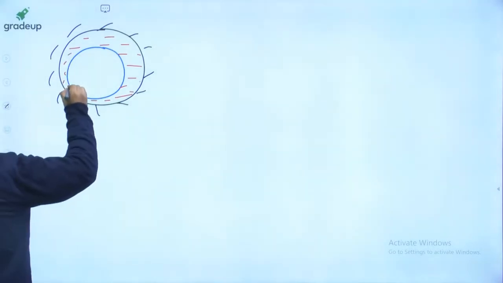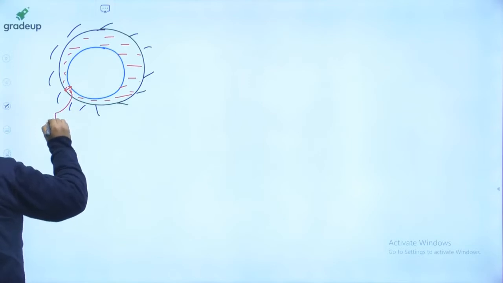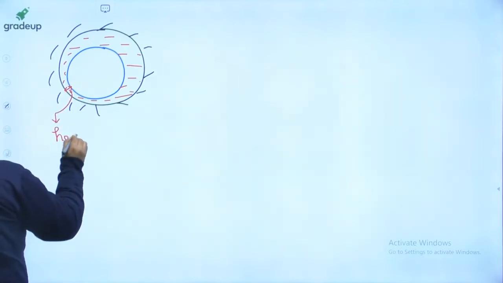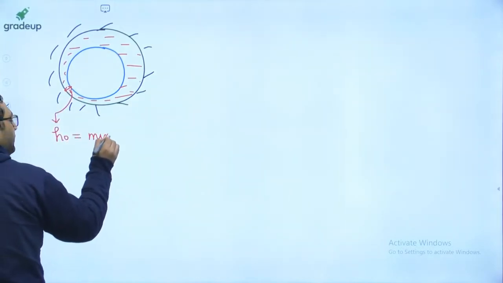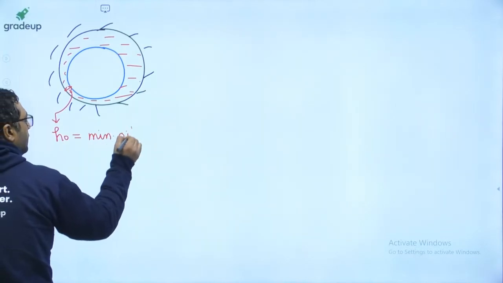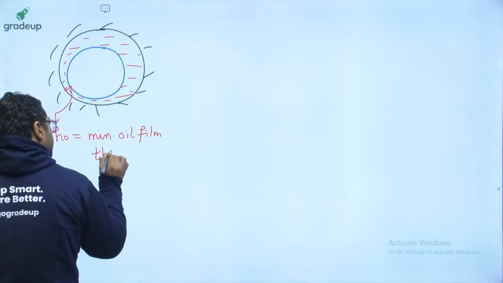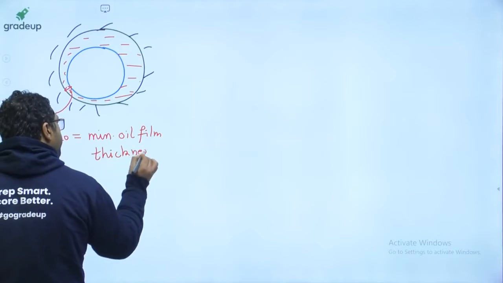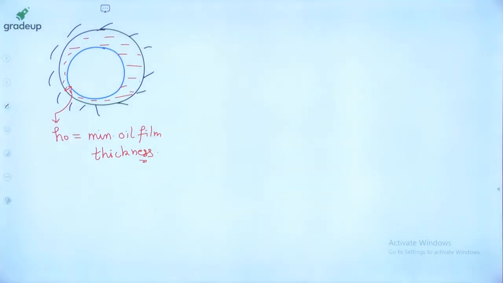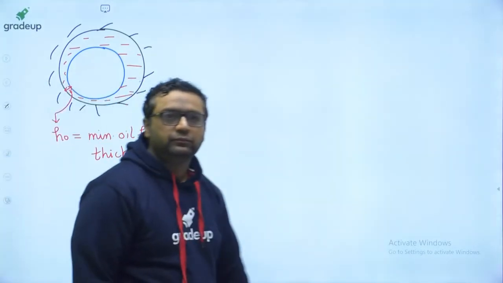And this very small thickness is h naught. This is the minimum oil film thickness.